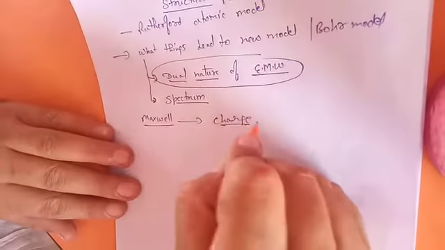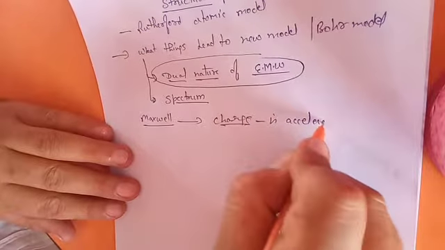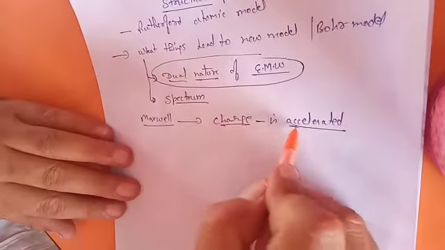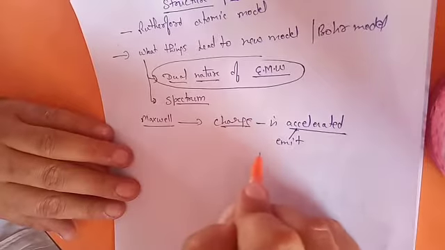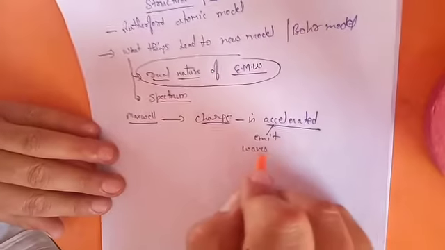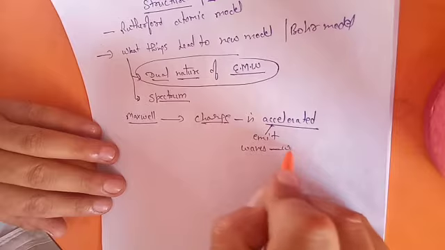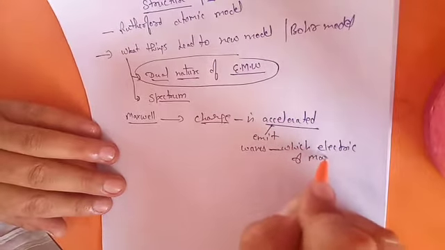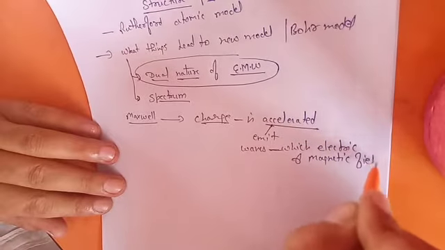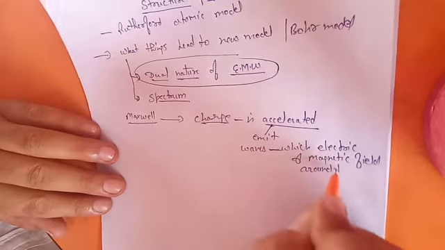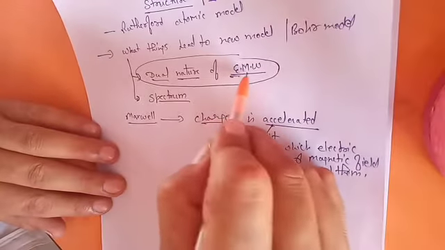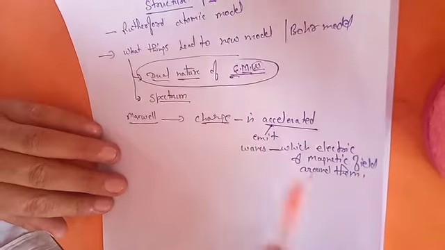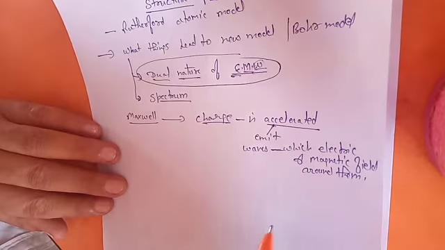But whenever a charge is accelerated, it emits waves which have electric and magnetic kind of field around them. Those waves are known as electromagnetic waves, meaning those waves which have electric as well as magnetic field with them.